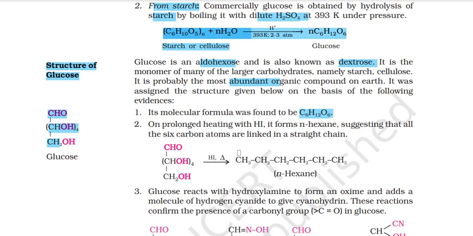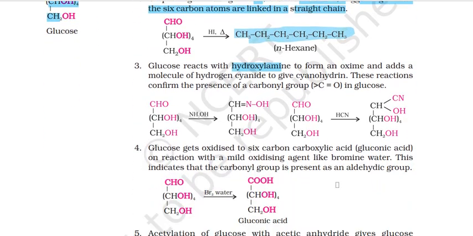On prolonged heating with HI, it forms n-hexane, suggesting that all the 6 carbons are linked in a straight chain. यानी कोई cyclic compound नहीं है. जब हम इसको HI के साथ react करवाते हैं तो हमें वहाँ से n-hexane मिलता है. Glucose reacts with hydroxylamine, NH2OH, to form an oxime and adds a molecule of hydrogen cyanide to give cyanohydrin. These reactions confirm the presence of a carbonyl group in glucose.